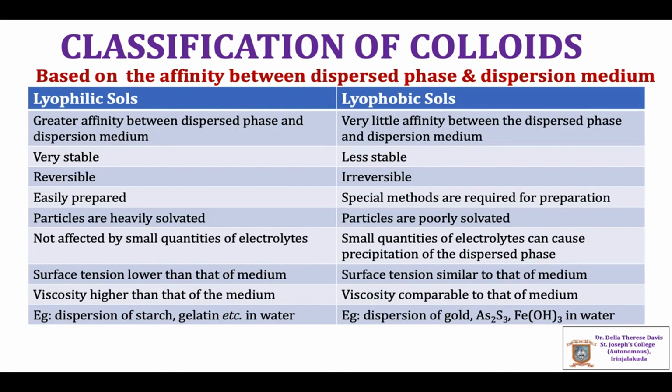Next classification is based on the affinity between dispersed phase and dispersion medium. A colloidal dispersion in which the dispersed phase is a solid and the dispersion medium is a liquid is called sols. The colloidal dispersion of starch, gelatin, gold, etc. in water are the examples for sols. Sols can be broadly classified into lyophilic sols and lyophobic sols depending on the affinity between the dispersed phase, which is a solid, and the dispersion medium, which is a liquid.